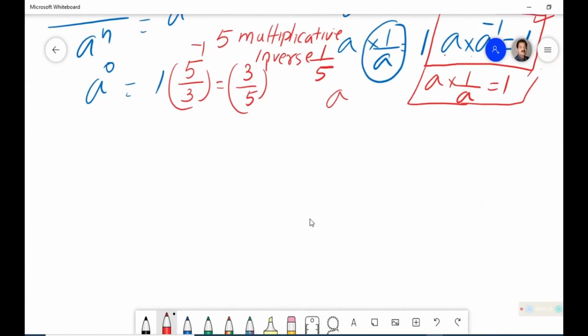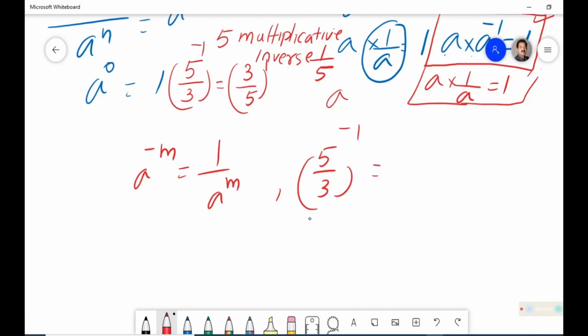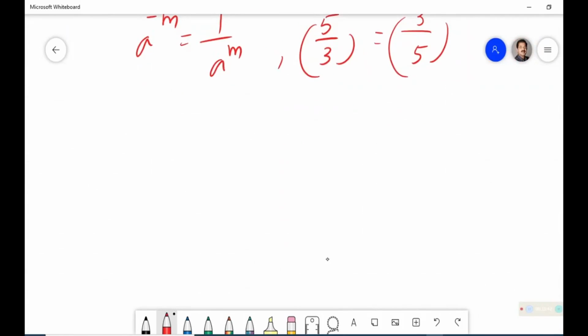That means from the idea a raised to minus m is equal to 1 upon a raised to m, we reach to the conclusion 5 upon 3 raised to minus 1, the answer would be 3 upon 5 whole raised to 1. Understood? So this you should remember, and I will help you to understand this with a simple sum from your textbook itself.